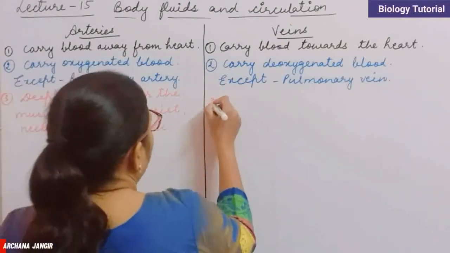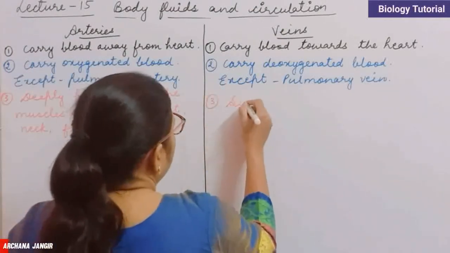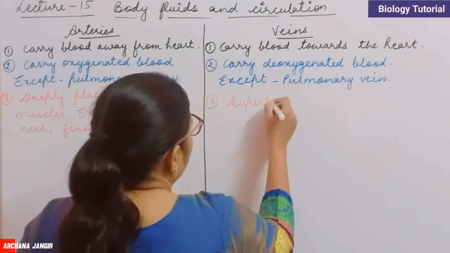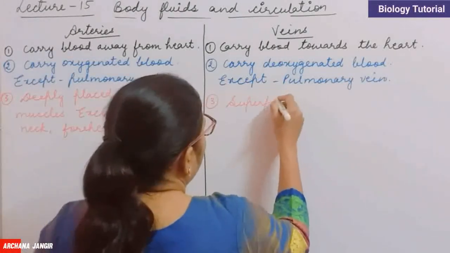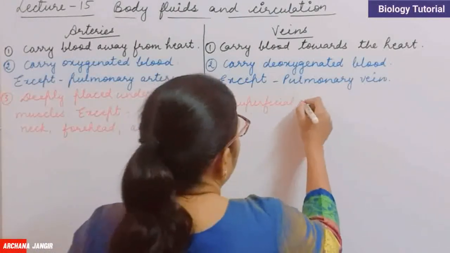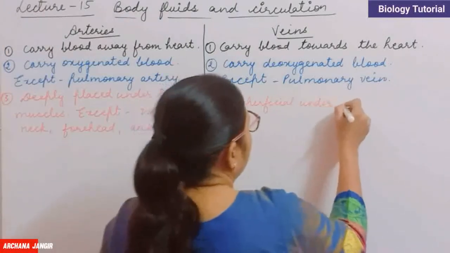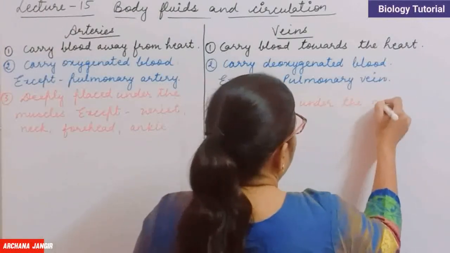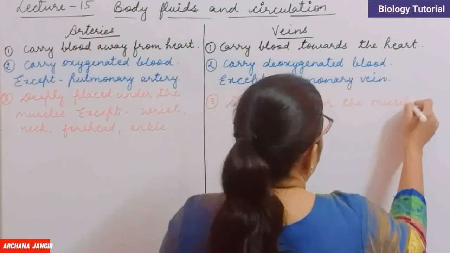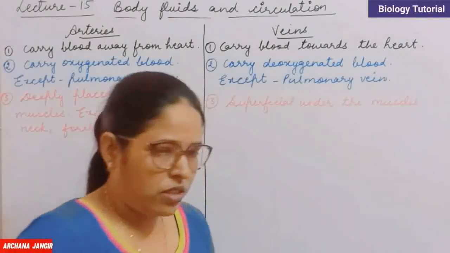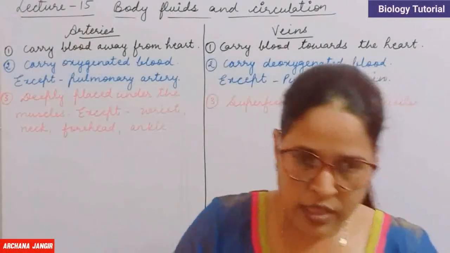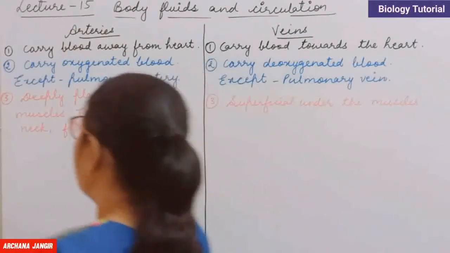Veins are superficially placed. These are superficial, not under the muscles. Okay, so this is the third important difference. Next one is about the valves.